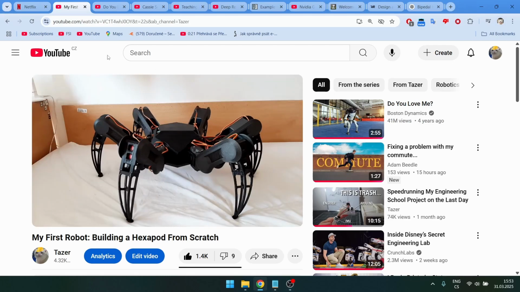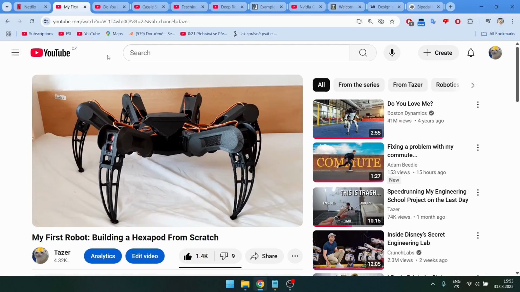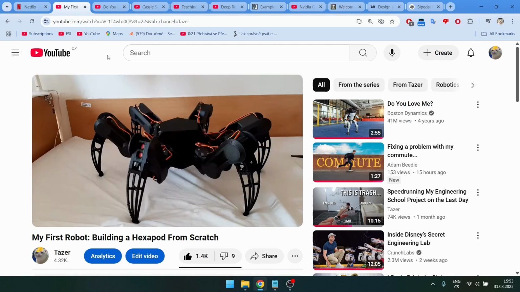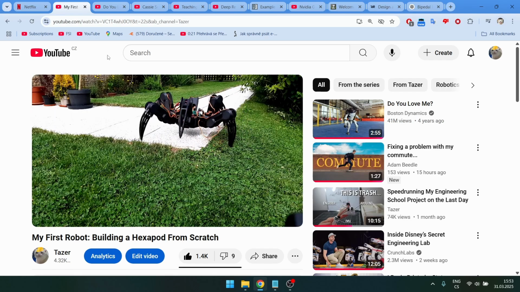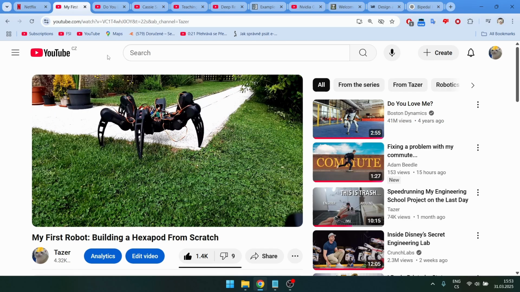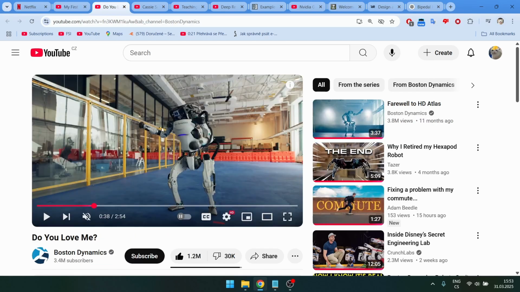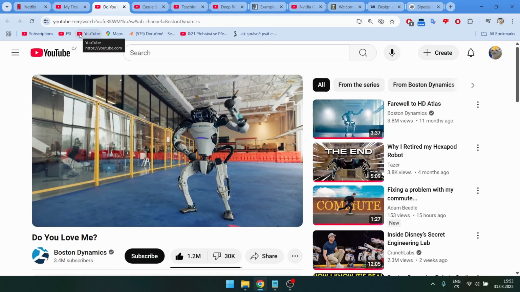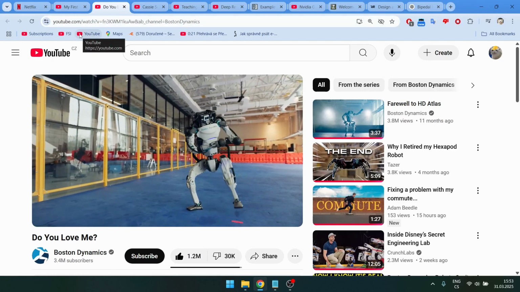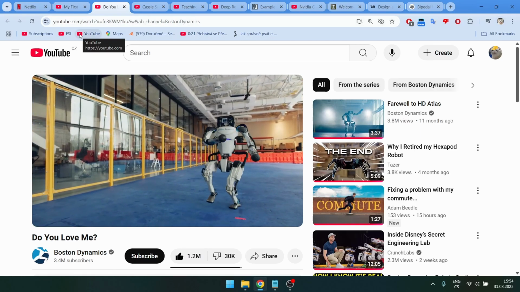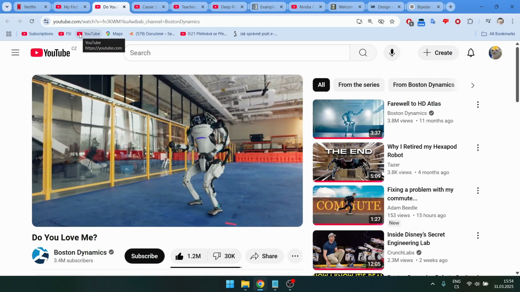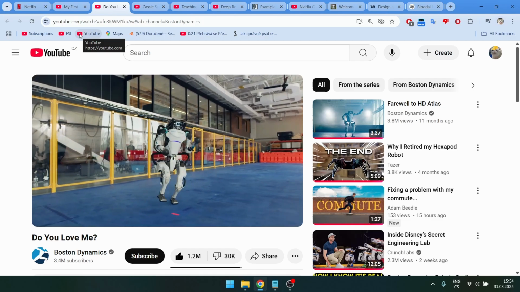I'm gonna tell you a story. About a year ago, when I was building my hexapod robot, I started to be really interested in leg robotics, especially bipedal robots. So I saw for the first time robots like Atlas from Boston Dynamics, and this is the coolest robot ever. It dances, it does dynamic stuff, and it's just really cool.